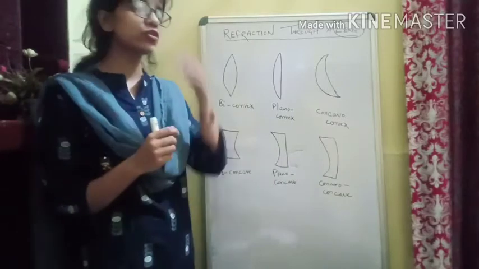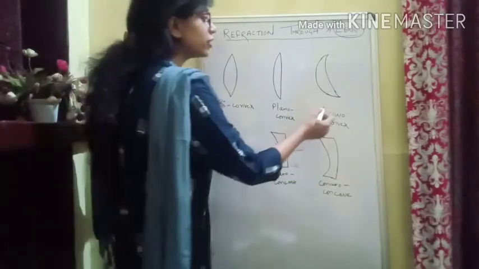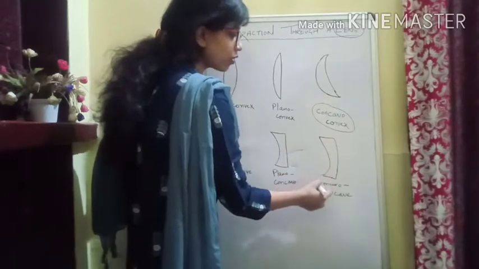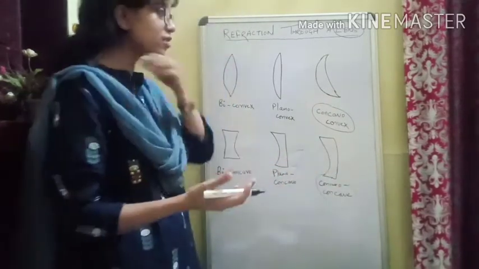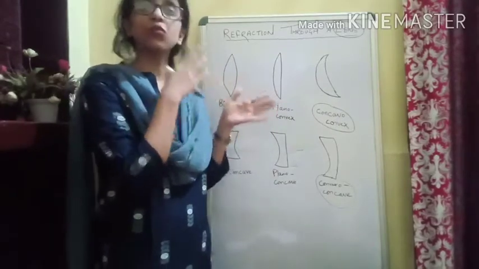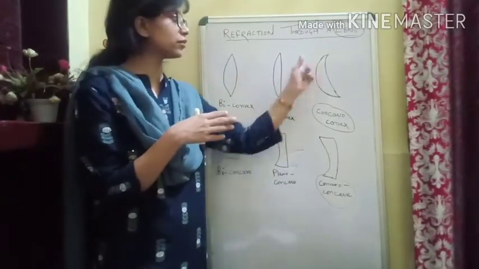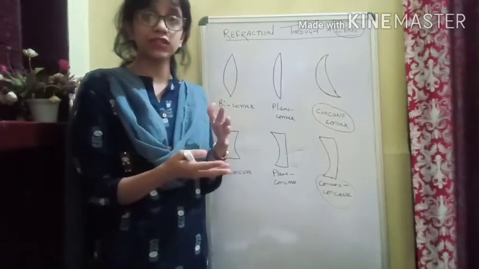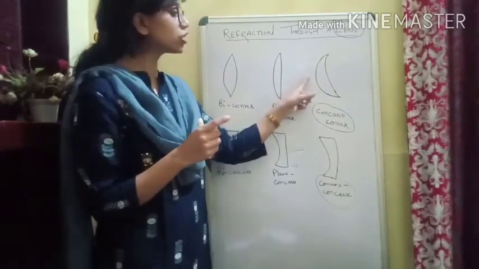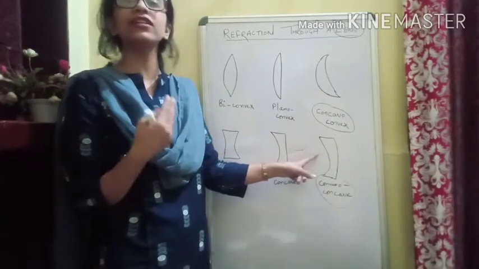But one thing I want you to see here, whether you see concavo convex lens or convexo concave lens, in these two types of lenses there is one convex surface and one concave surface. Both of them have the same thing, but they differ in their shape and they differ in their actions.